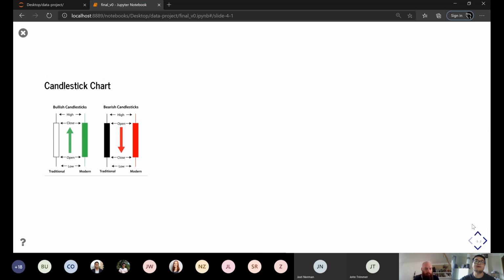And then I want to talk about how to read profiles. Basically, there are two colors if you read a candlestick chart. The green means going up, and the red means going down. The data I got has 4 main factors: open price, close price, high price and low price.